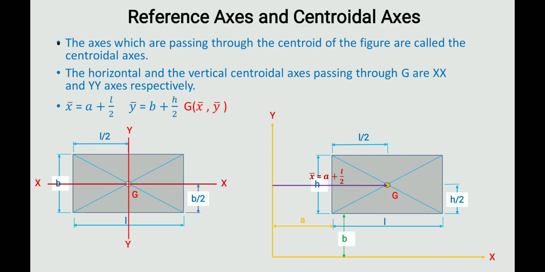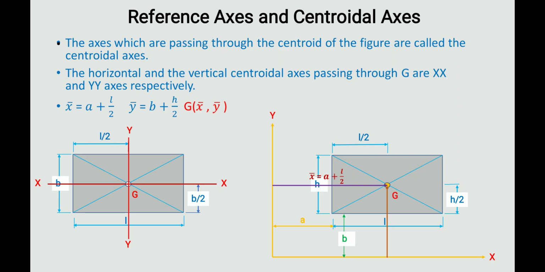Then from here to here, what is the distance? L by 2, so the midpoint of the length. So the centroid will be the length A plus this distance, A plus L by 2. So this is x bar. Then y bar means this distance, the distance along the y axis taken from the x axis. Okay, the G will be there.